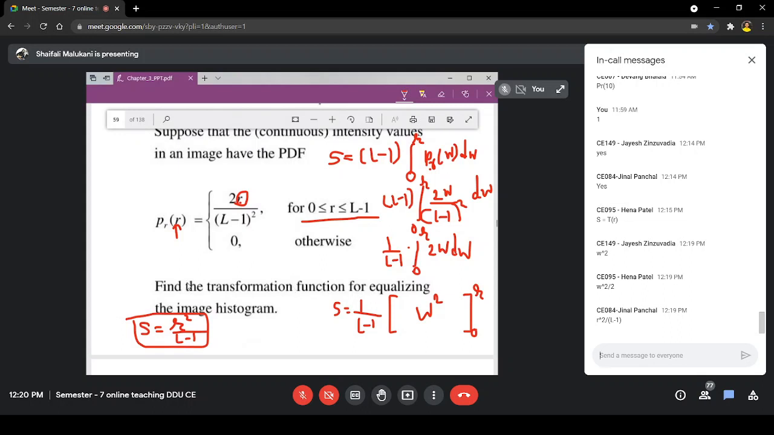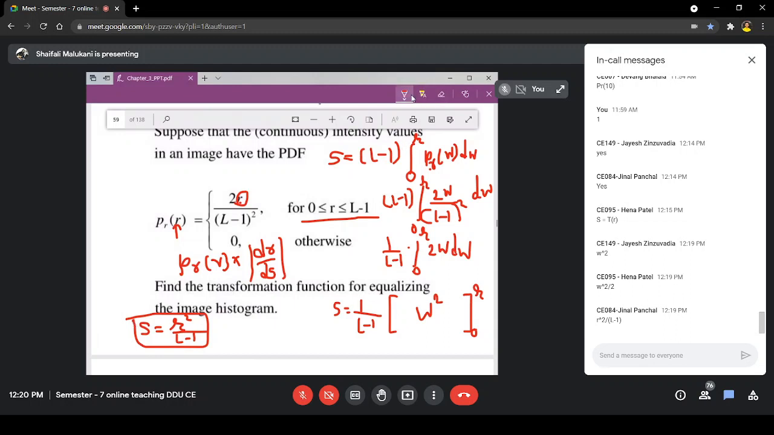So let us verify. To verify, what is the methodology? I need PR that I already have, right? This is that PR value, and then I need dr by ds, but I don't have dr by ds. So what I can do, I can take ds by dr and then the reciprocal of modulus of this.